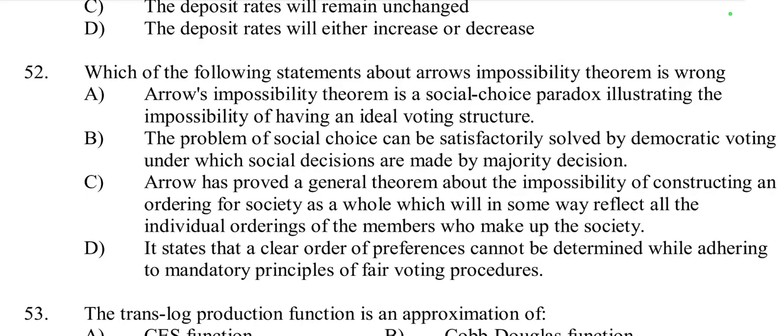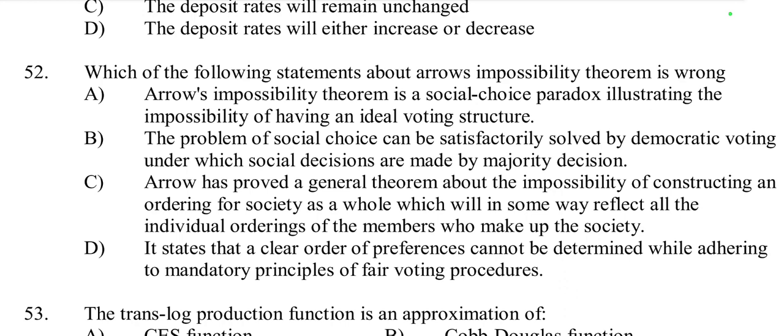Now Arrow's impossibility theorem demonstrates that no voting system can perfectly translate individual preferences into a collective decision while simultaneously satisfying a great set of desired criteria. So it shows that it's impossible to achieve a perfect voting system that meets all the criteria Arrow specified, like non-dictatorship, unanimity, independence of irrelevant alternatives, transitivity, etc., when 3 or more options are available.